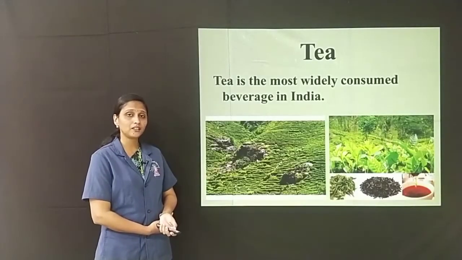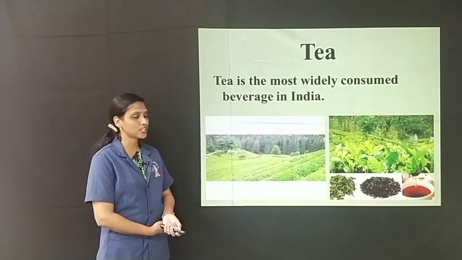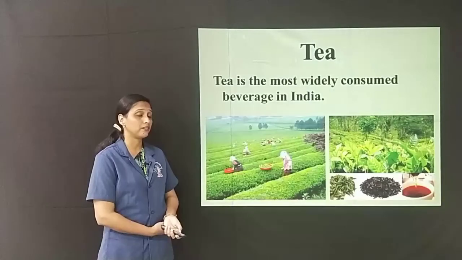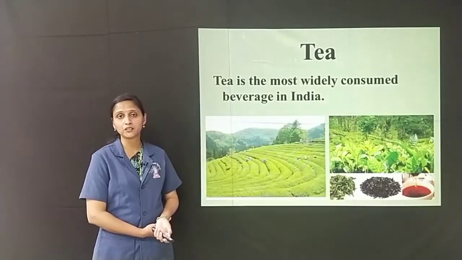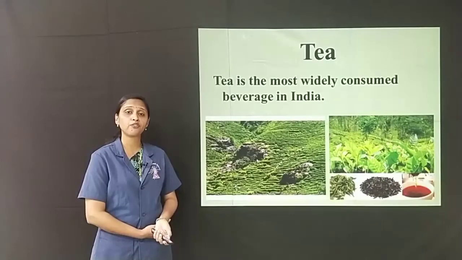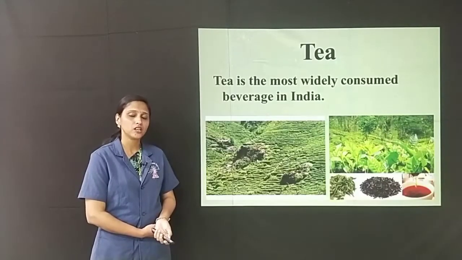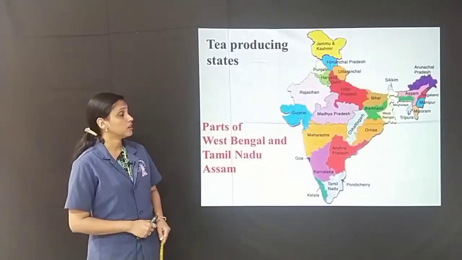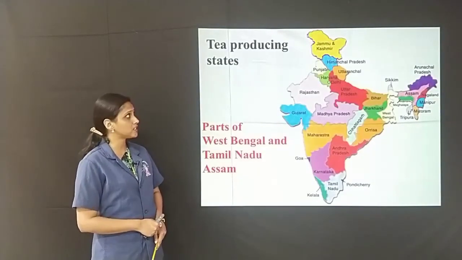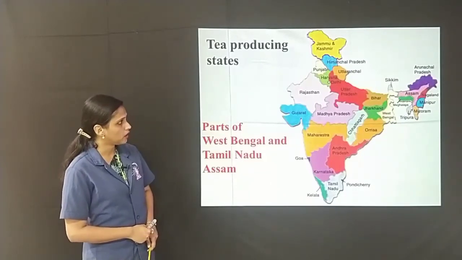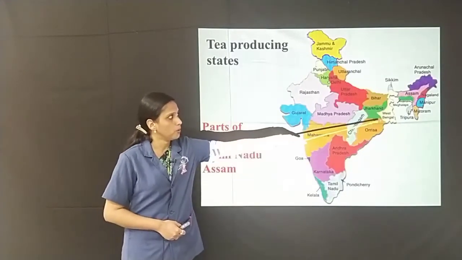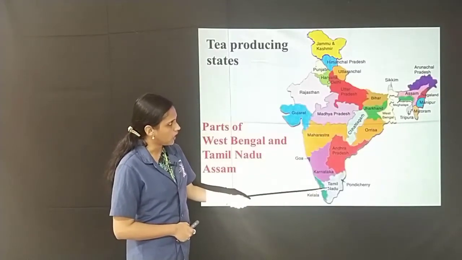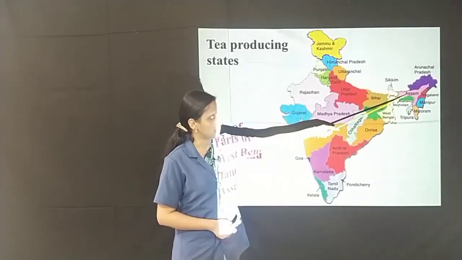Now let us learn another important cash crop, that is tea. Tea is the most widely consumed beverage in India. What do you mean by the word beverage? Beverage is a type of crop that is used for a drink, such as tea and coffee. Some of the tea producing states in India are parts of West Bengal, Tamil Nadu and Assam.